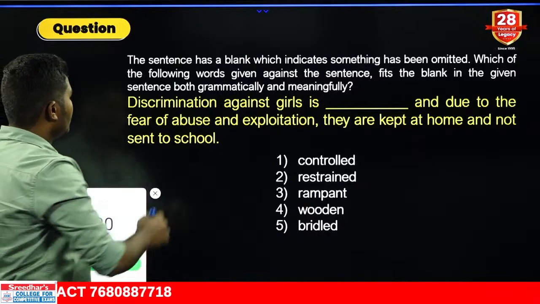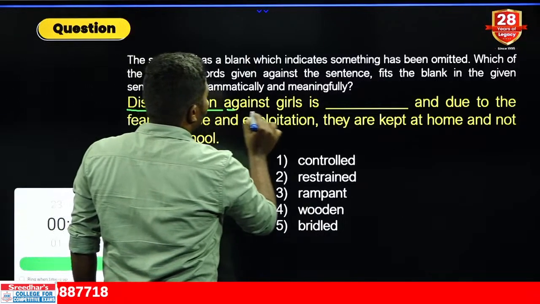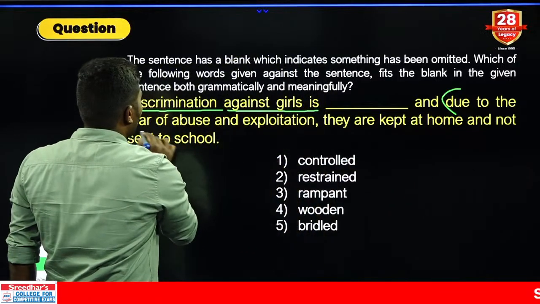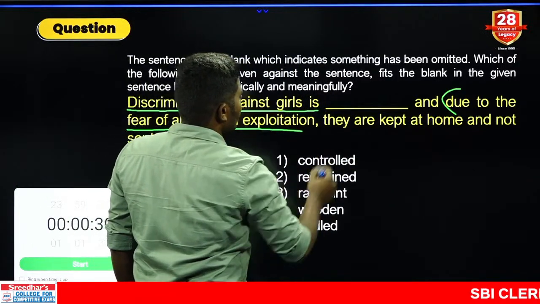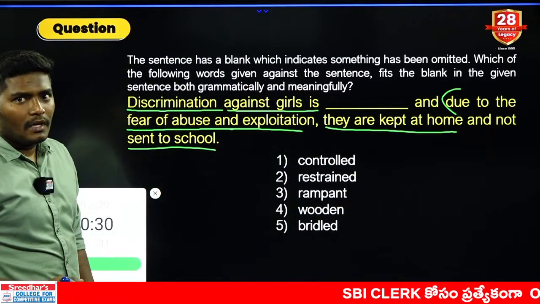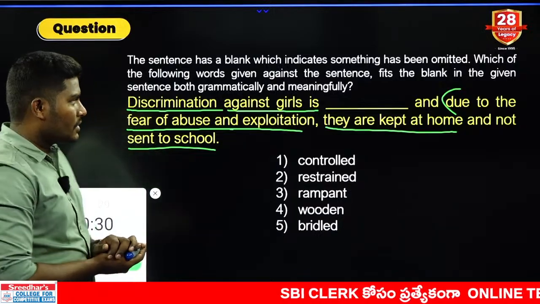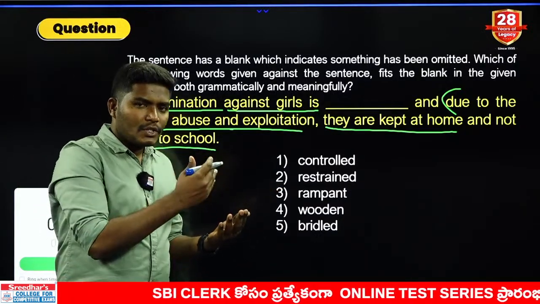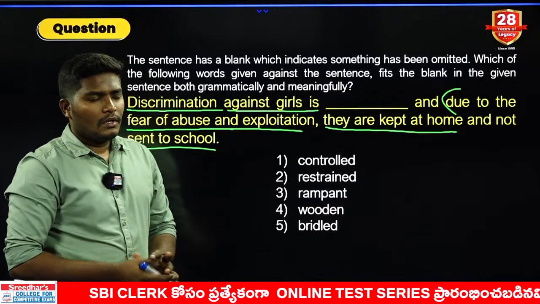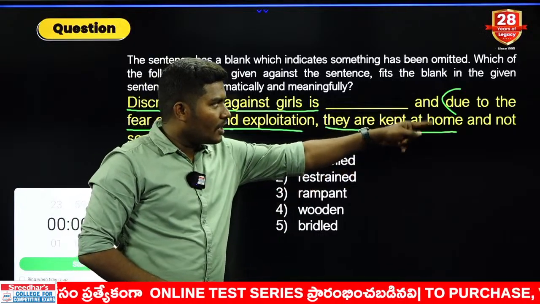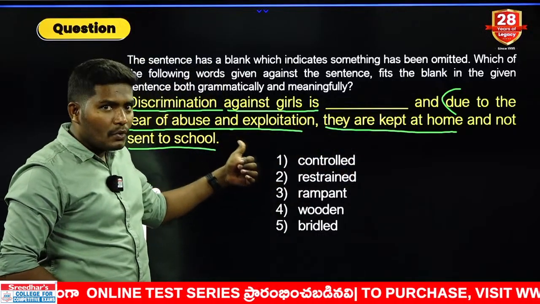Right, look at the sentence here. Discrimination against girls is dash, and due to the fear of abuse and exploitation, they are kept at home and not sent to school. Now look at the sentence very carefully, my dear students. Discrimination against girls is too much or it is completely controlled. We cannot finalize the answer with the blank, but in continuation, what is the continuation? Due to the fear of abuse and exploitation.